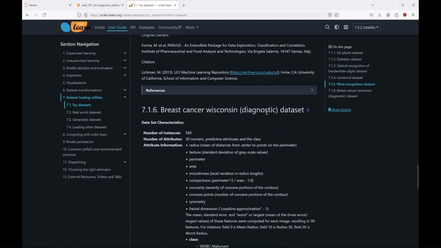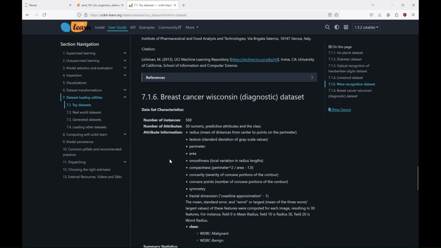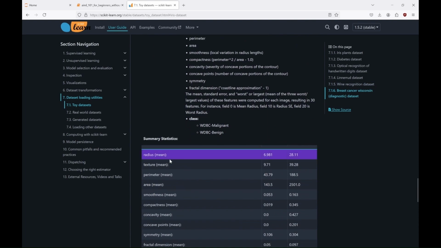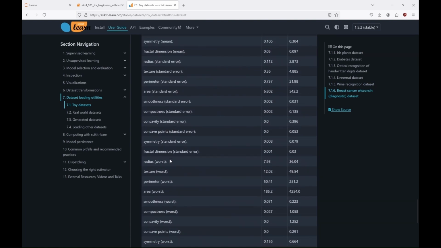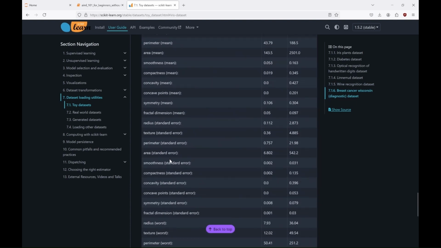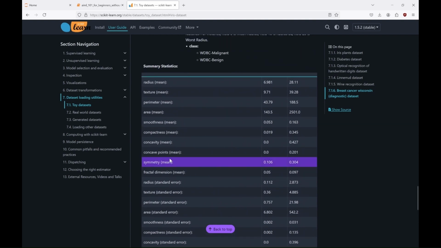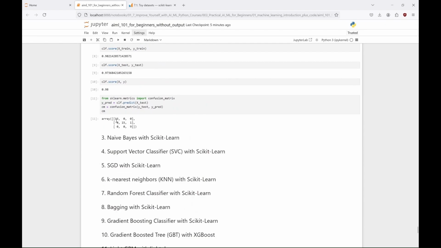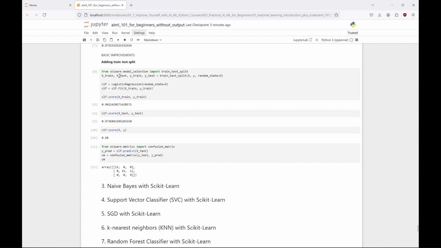Finally, you can also find here info about the breast cancer Wisconsin dataset we used in the program created by Copilot LLM. As you can see, this dataset has more than 500 instances, each with 30 attributes. Some of them we've seen before in the tree I showed you while talking about decision trees. You can learn more about this dataset here, and you can try using it for the logistic regression algorithm you've just seen. Also, on this website you can find other datasets besides toy datasets, such as real-world datasets, generated datasets and more. And that's it for now. Have fun with running the algorithm you choose with the dataset you want.